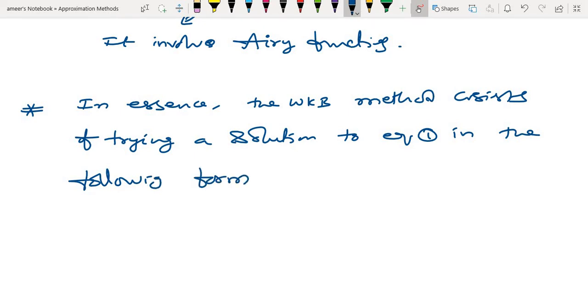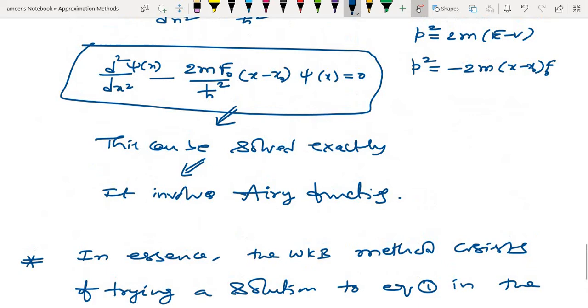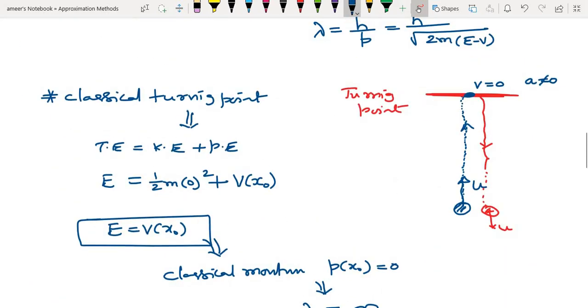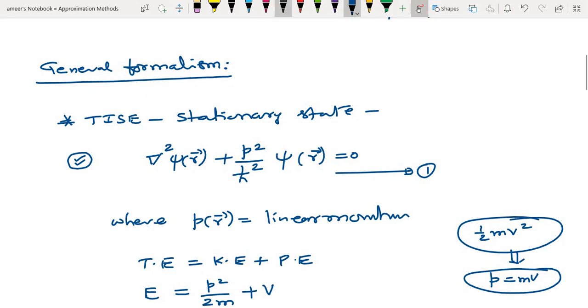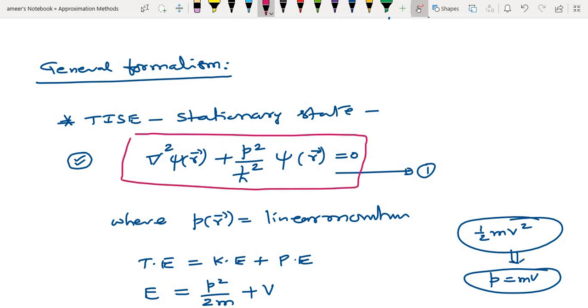Here is equation 1, and we need a solution for the regions in which V of r is not constant.